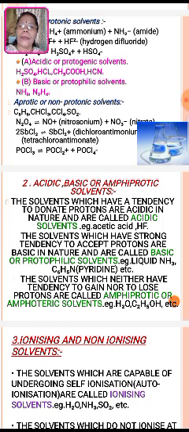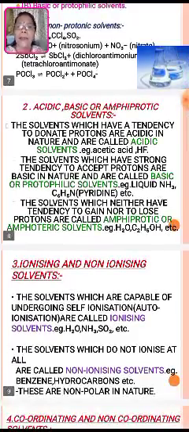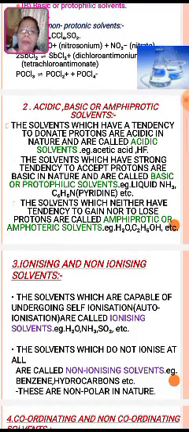These are aprotic, where a proton is not derived or not present, and therefore they are named non-protonic or aprotic solvents. So the simple classification given here is protonic and non-protonic. Second is the acidic, basic or amphoteric nature of a solvent.